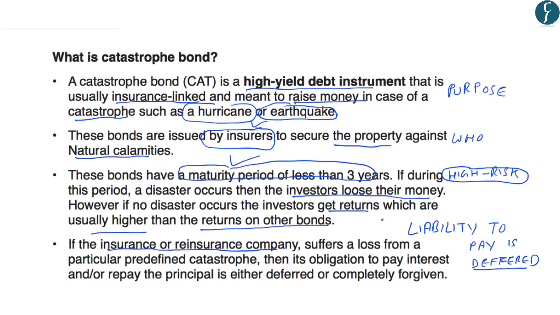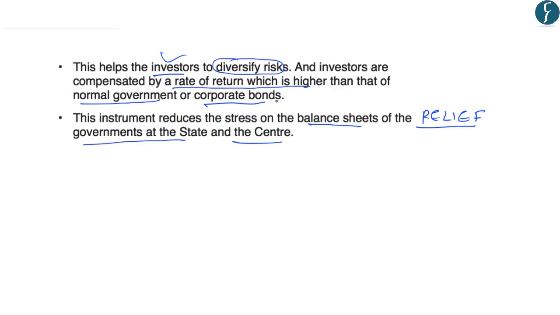Further, during a disaster, the liability of the insurance company which had initially floated the bond is generally deferred, and this money is used by the insurance company to provide relief to the victims of the disaster. Further, investors usually get higher returns on their investment as compared to investment in normal government or corporate bonds. And it will also help in reducing the stress on the balance sheets of governments because they will not have to shell out money from their budgets.